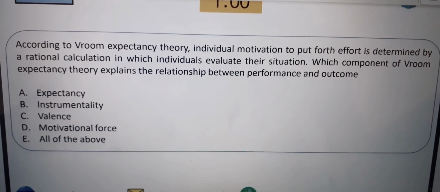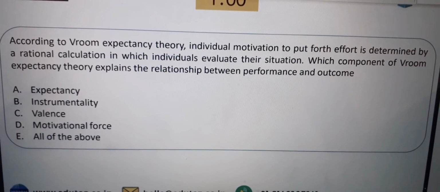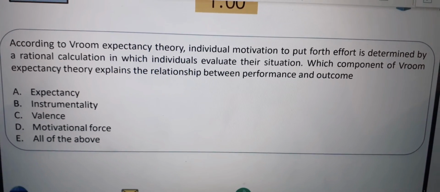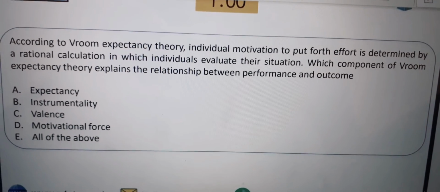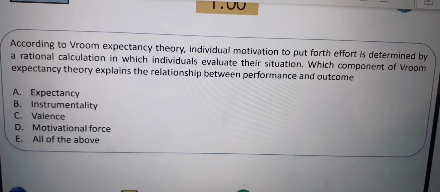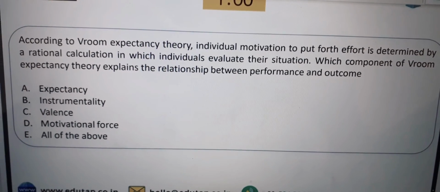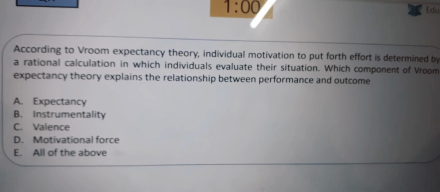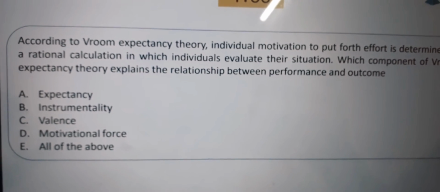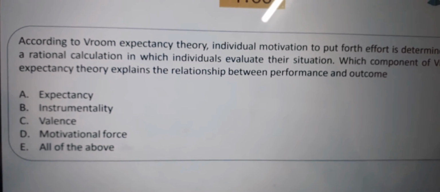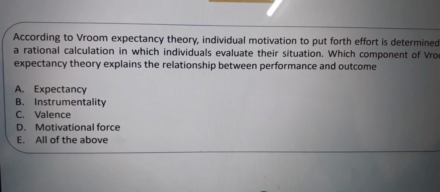According to Vroom expectancy theory, individual motivation to put forth effort is determined by a rational calculation in which individuals evaluate their situation. Which component of Vroom expectancy theory explains the relationship between performance and outcome? The options are expectancy, instrumentality, valence, motivational force, all of the above. So the answer is instrumentality.